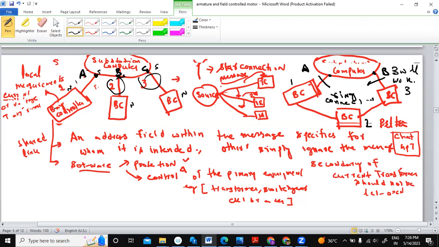Sir, like you mentioned earlier, even if we cut off A, B will still work, right? So wouldn't that make it a dedicated link, since it's not dependent on either of them working? That is okay, but look at the overall connection of the network. If you cut A, B will work, only 3 will work, but the overall connection of the network is in a shared format, it is not in a dedicated format.